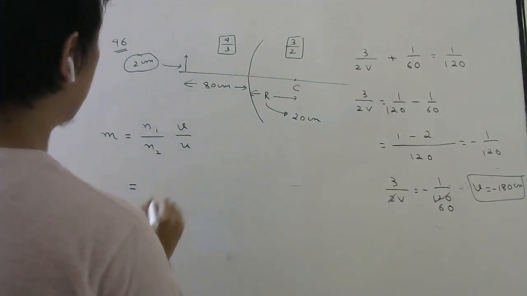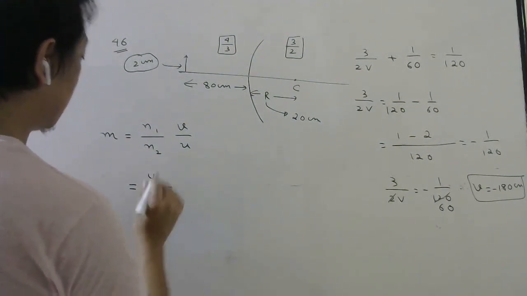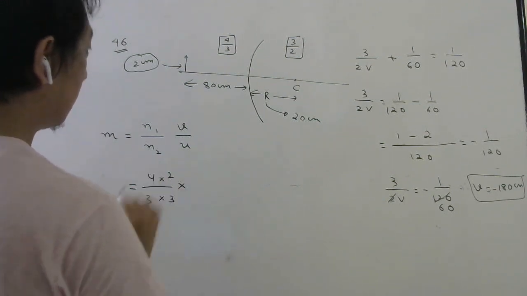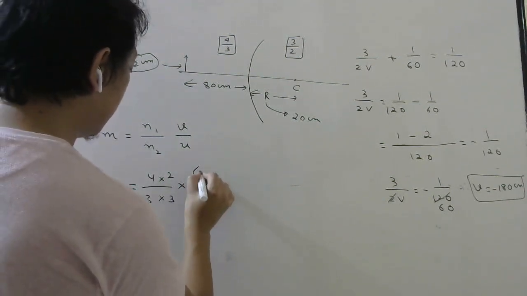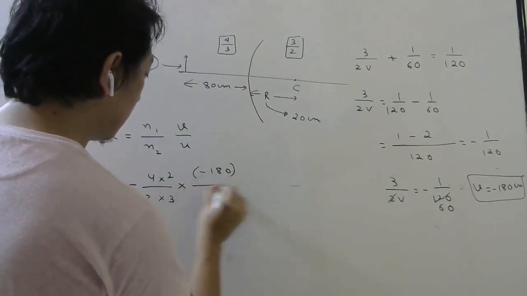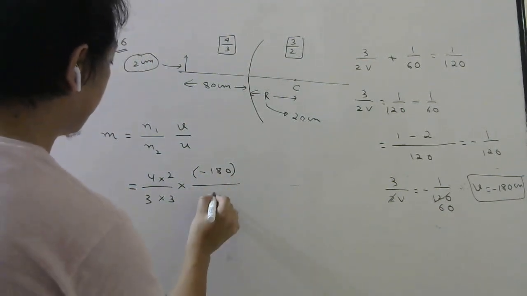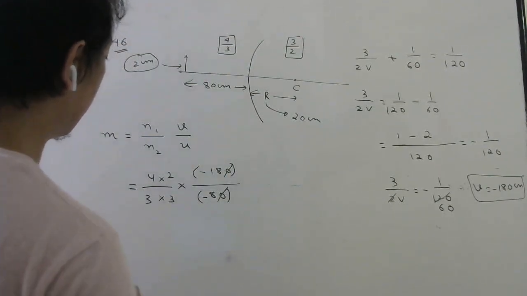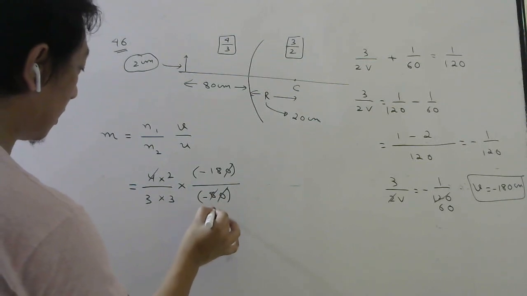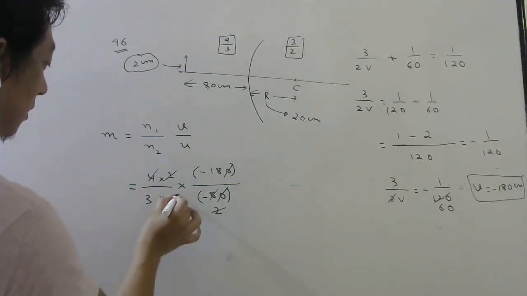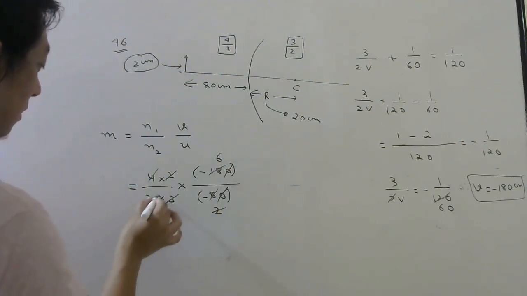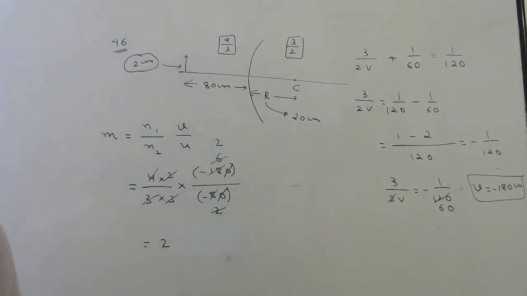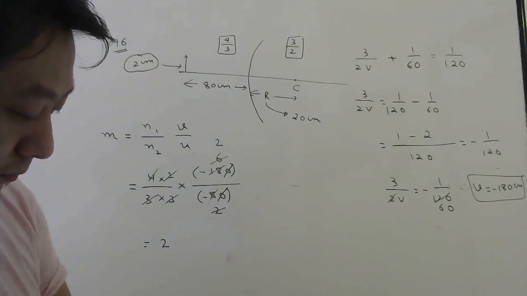So n1 was 4 by 3, n2 is 3 by 2, v is minus 180, u is minus 80. So 0 you can cancel here, 4 2s are 2, you can cancel here, 3 6s are and 3 2s are. So it will be 2. So magnification is coming plus 2.